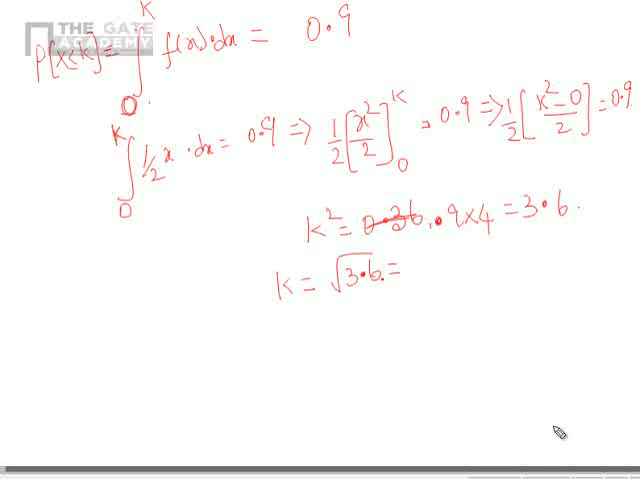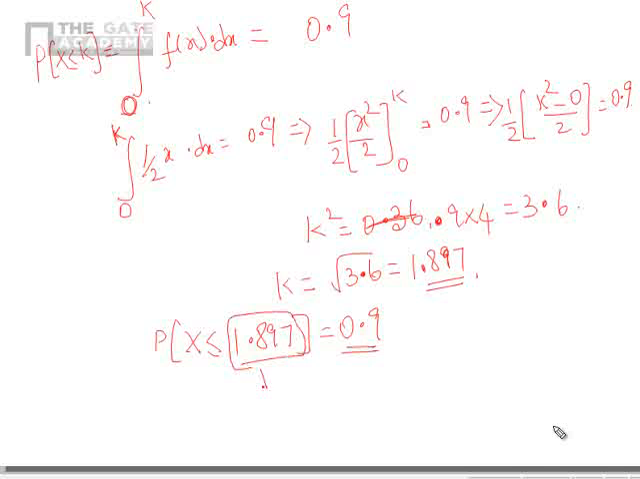So root of 3.6 will be 1.897. This is what I am getting. So probability that x less than or equal to 1.897 is 0.9. This is what was asked to me. So the value of k is 1.897. This is the solution for part B.